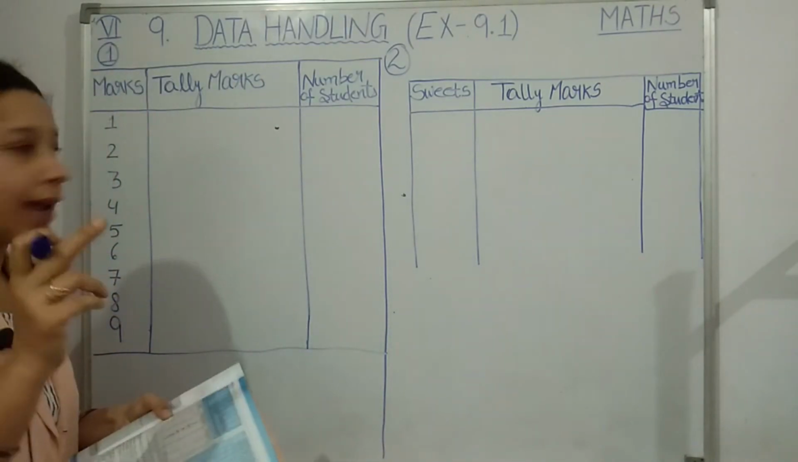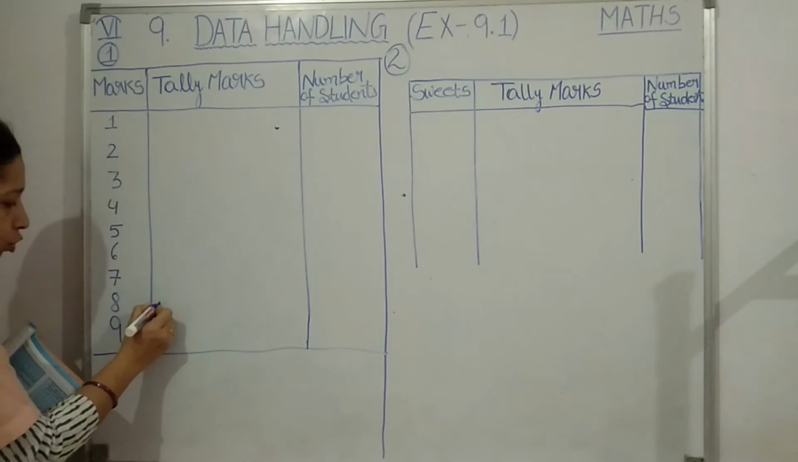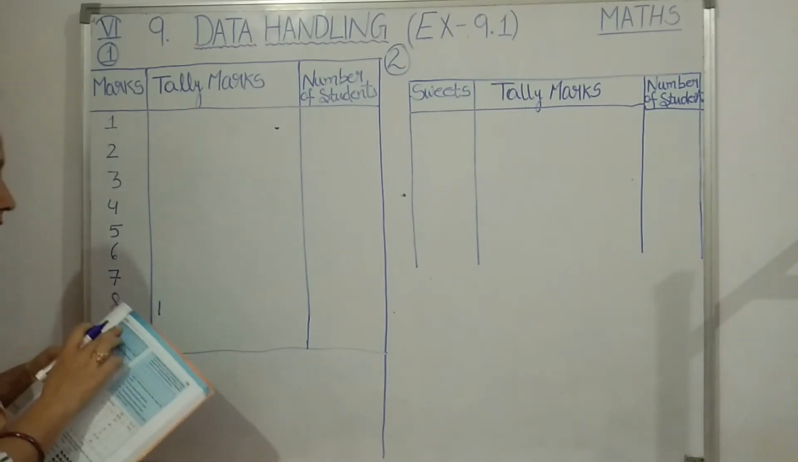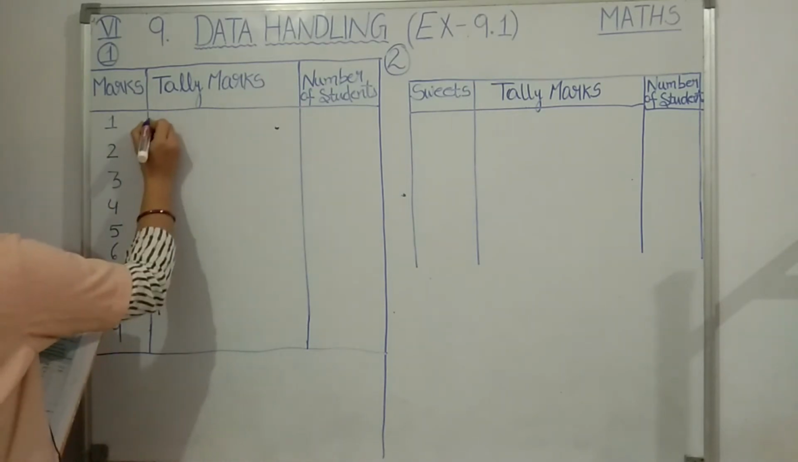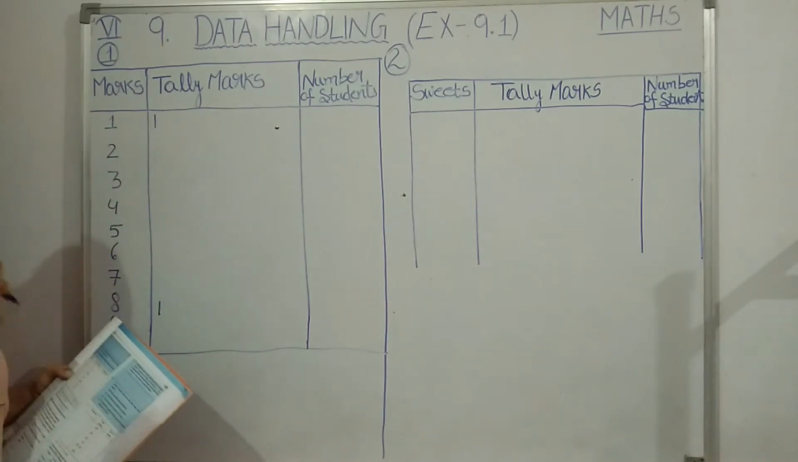What is the first number? 8. Go to 8 and put one stroke like this. Okay. What is the next number? It is 1. Go to 1, put one stroke. It will save a lot of time.